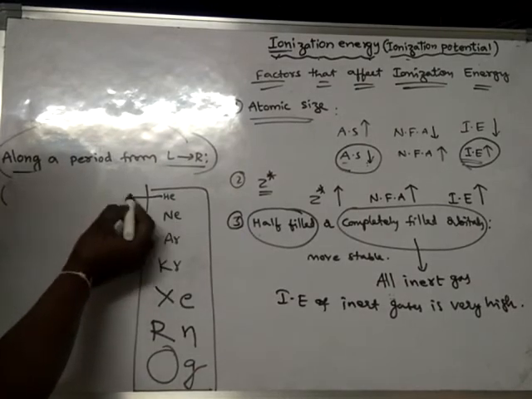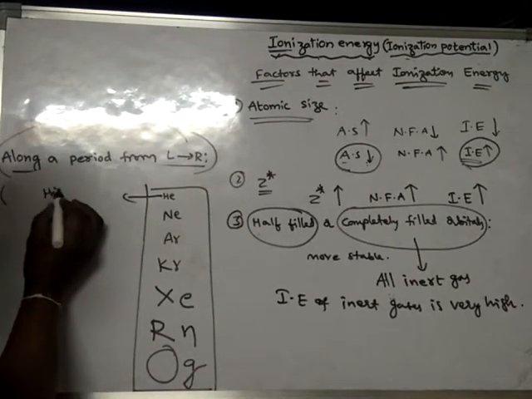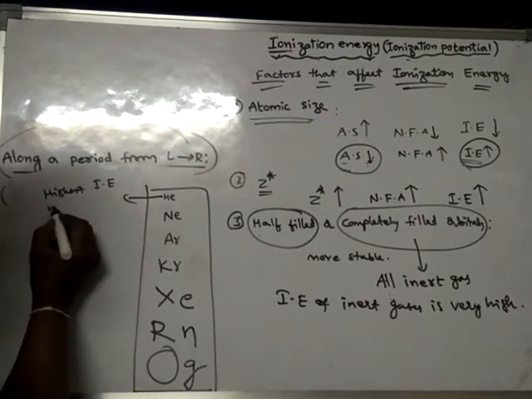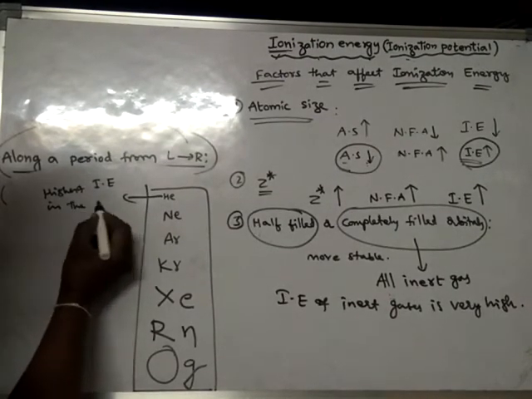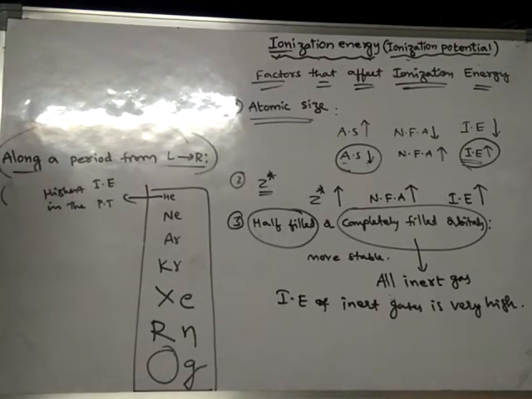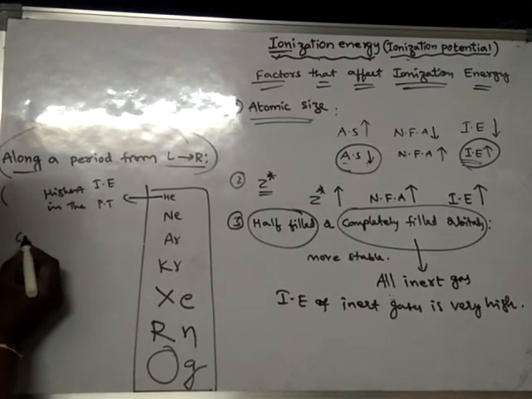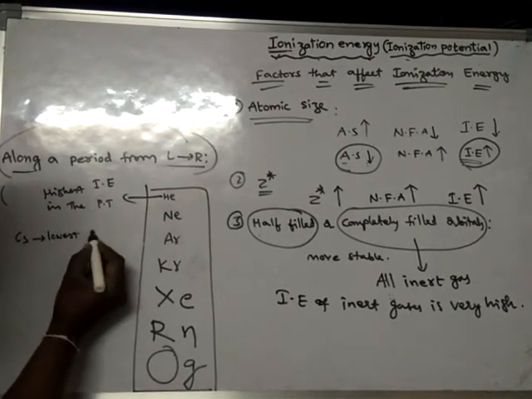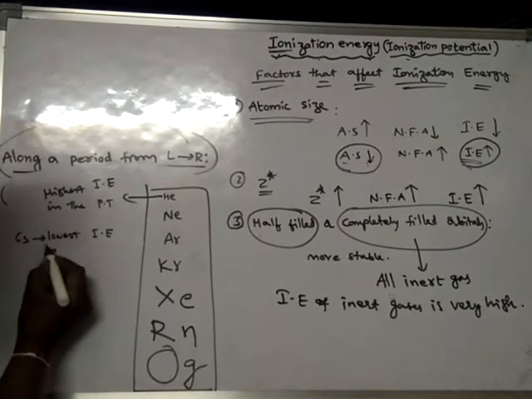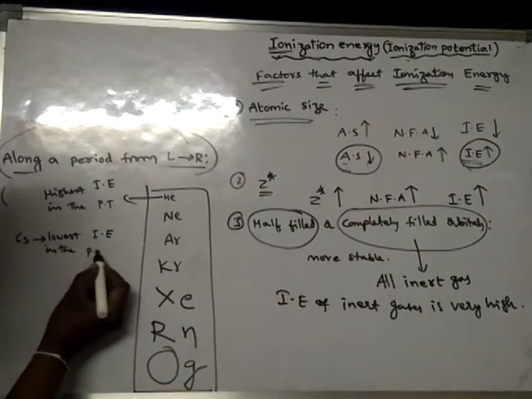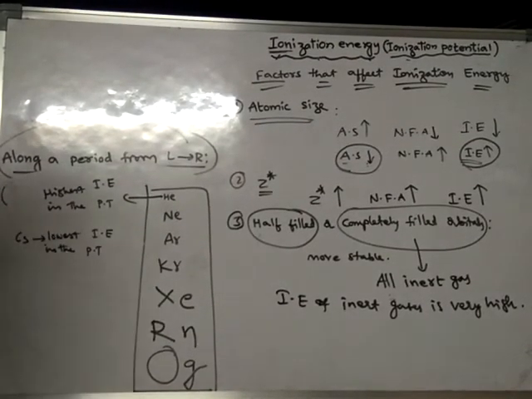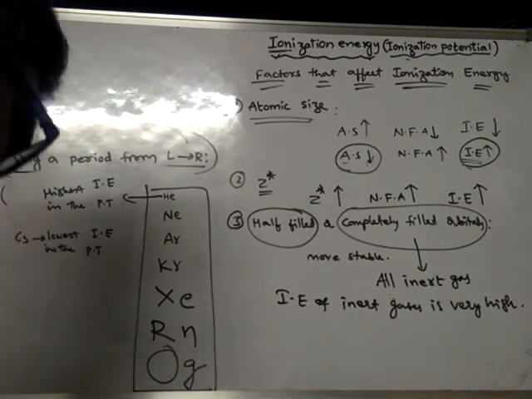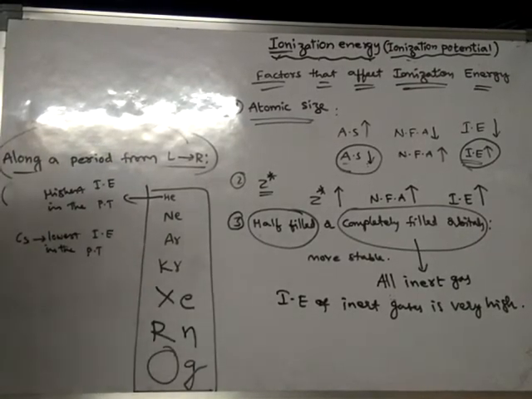So helium has the highest ionization energy in the periodic table, and cesium has the lowest ionization energy in the periodic table. So which element possesses the lowest ionization energy in the entire periodic table? Here it is cesium.